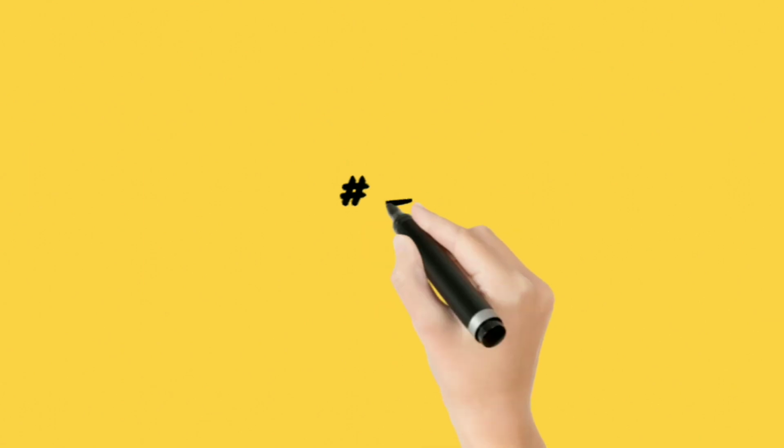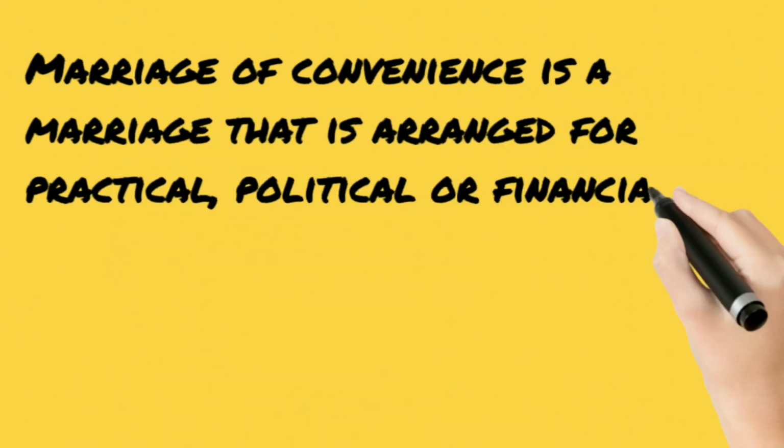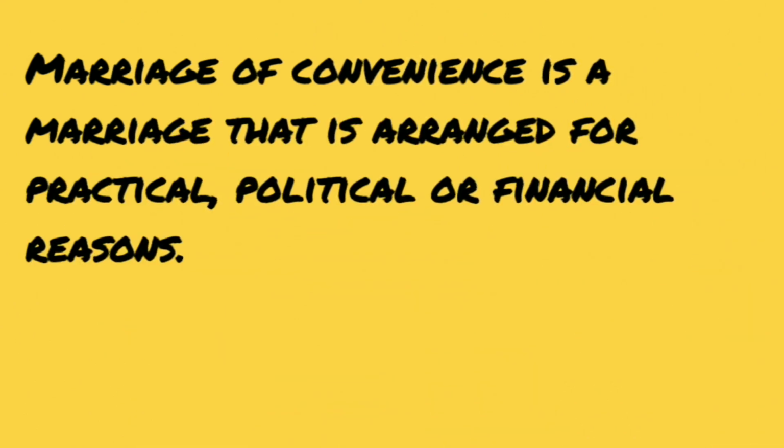Alright, so the second marriage is marriage of convenience. Now, in this type of marriage, the persons, or one of the two partners, usually get married to the other to gain some form of benefit, right? It is convenient to you to get married to the person, so that is why you get married to the person.